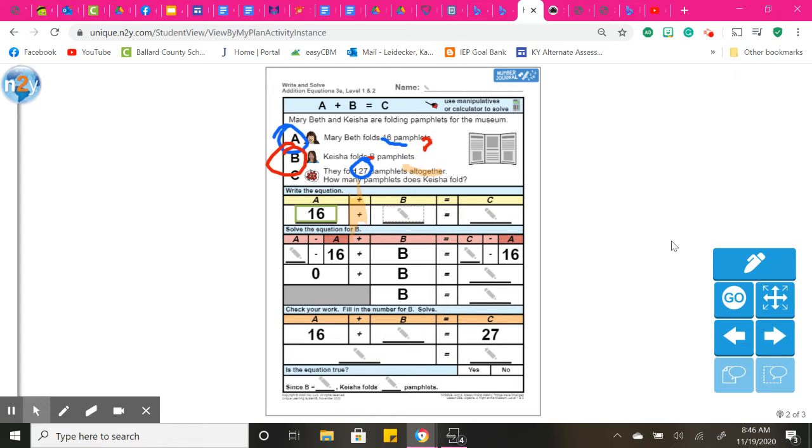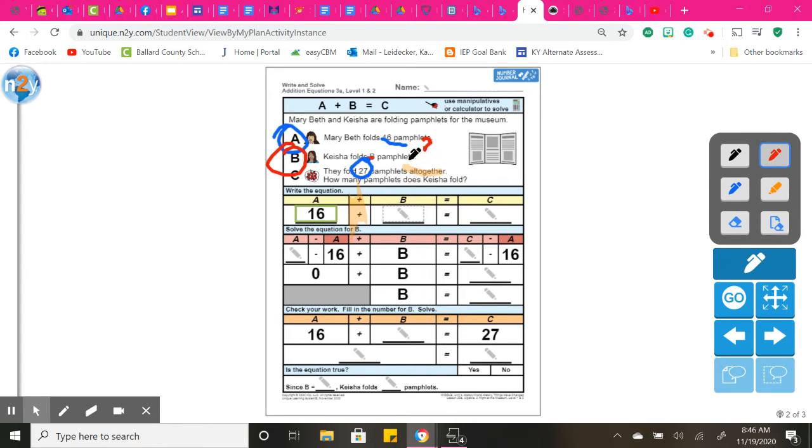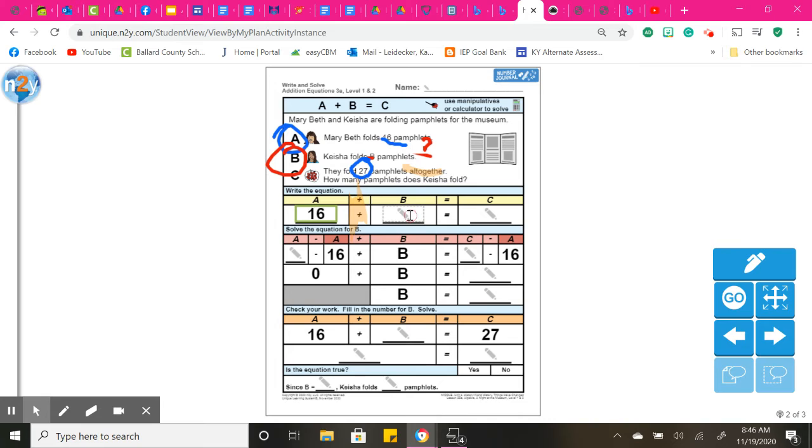B is unknown. My little dot here was unknown. So B is going to be B. But I do know C. C shows that there are 27.